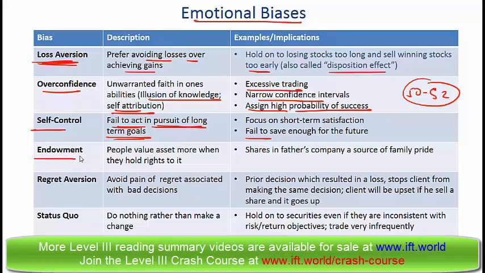The endowment bias is where people value an asset more when they hold the rights to it. So if somebody inherits the shares in their father's company and sees this as a source of family pride and holds on to these shares even though it doesn't align with their risk return objectives, then they are exhibiting an endowment bias.